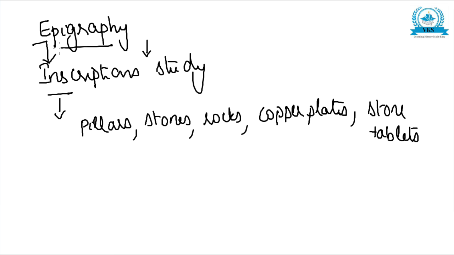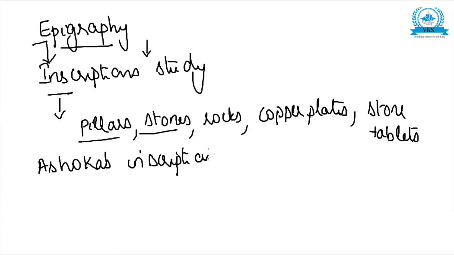They give us a lot of information. One of the most important inscriptions we can think about is Ashoka's inscription. The Ashokan inscription is one of the most important inscriptions in Indian history.